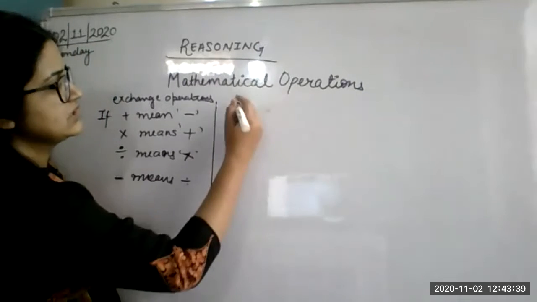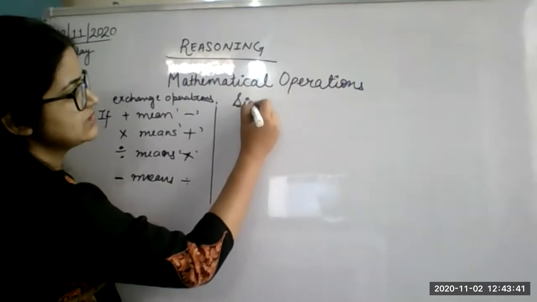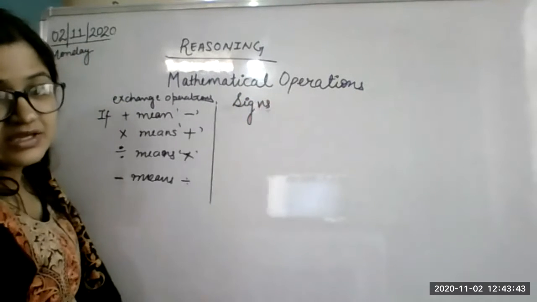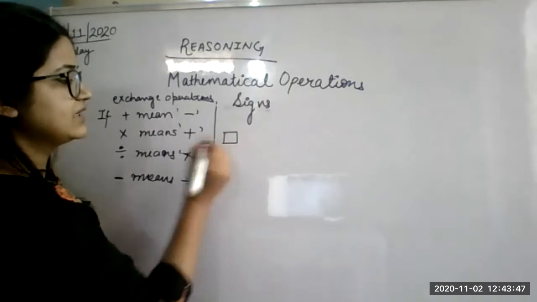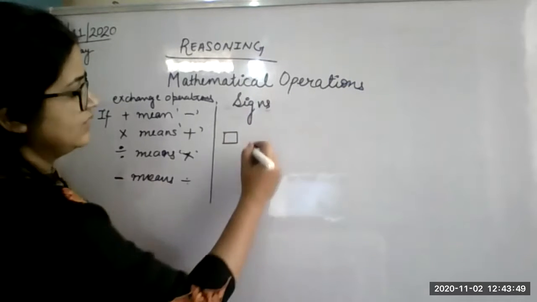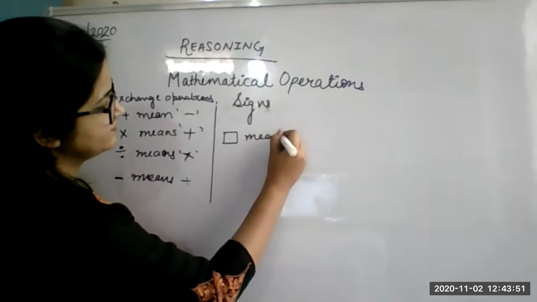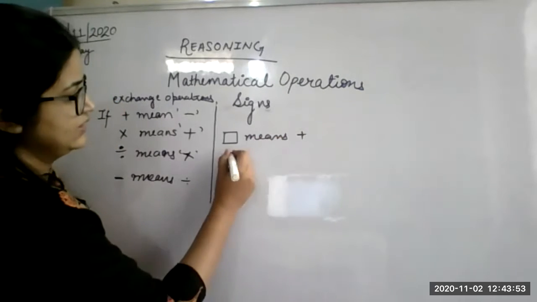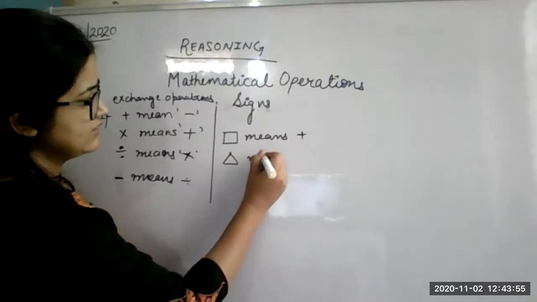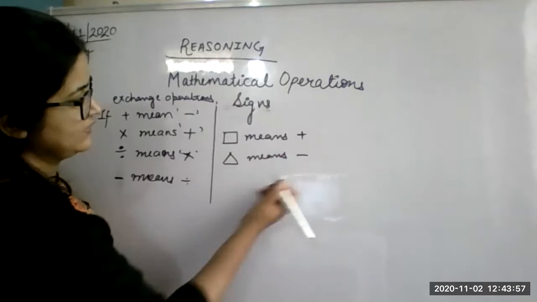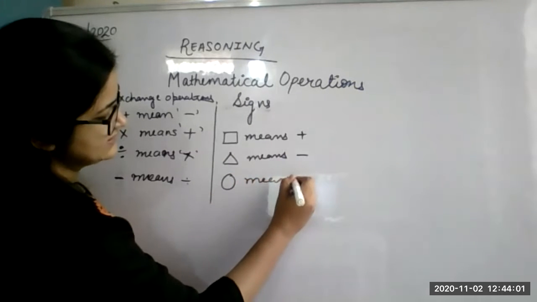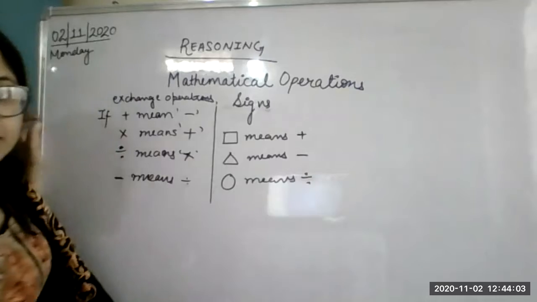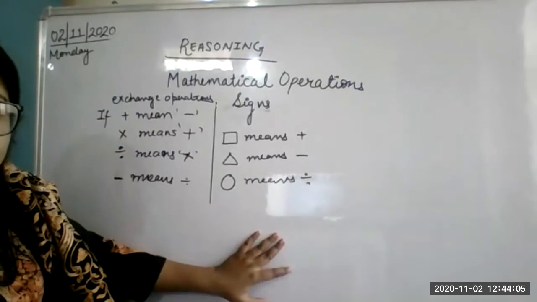Signs like what? They can make a box. Box means plus, or triangle means minus. Circle means divide, like this type. Okay, this is the second type.